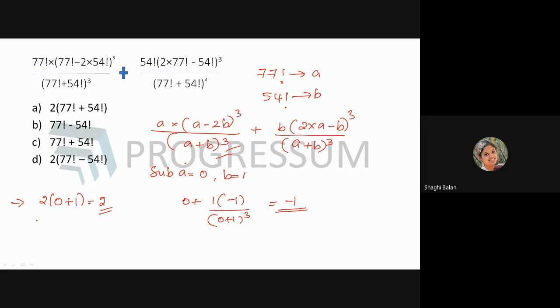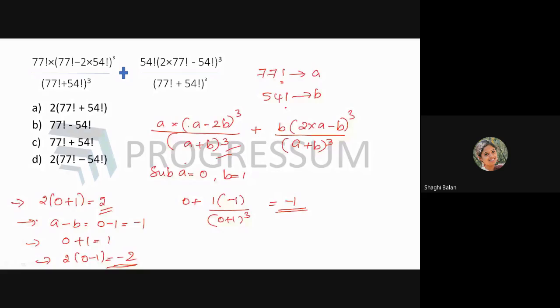Now second option, what will you be getting? A minus B. That is 0 minus 1, which is equal to minus 1. Now option C, you will be getting 0 plus 1. The answer is 1. The last option, it will be 2 into 0 minus 1, which is equal to minus 2.